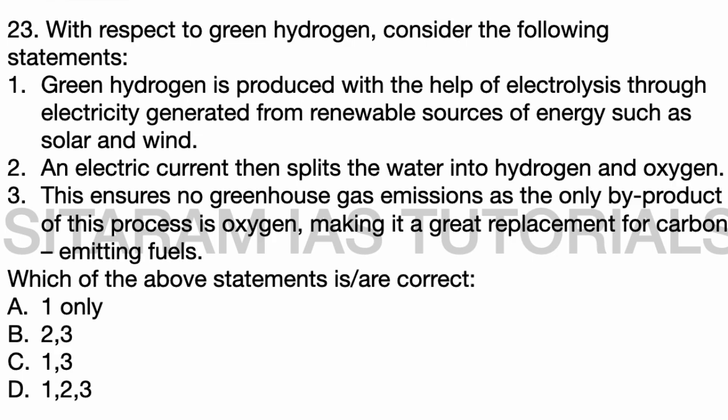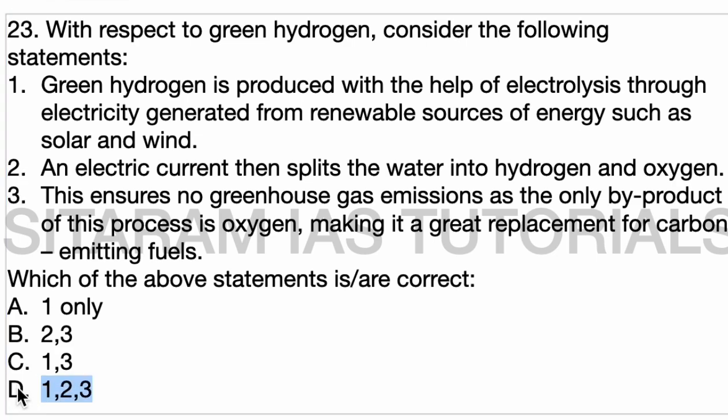Third statement: this ensures no greenhouse gas emissions, as the only byproduct of this process is oxygen, making it a great replacement for carbon emitting fuels. So all these statements are correct. Option D is the answer.